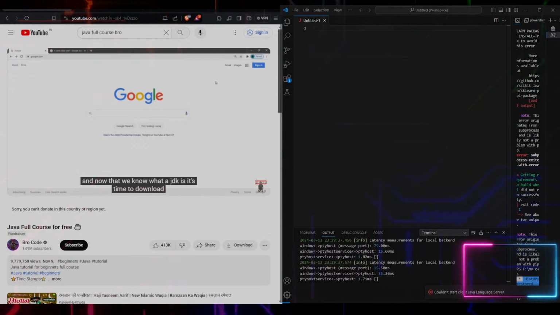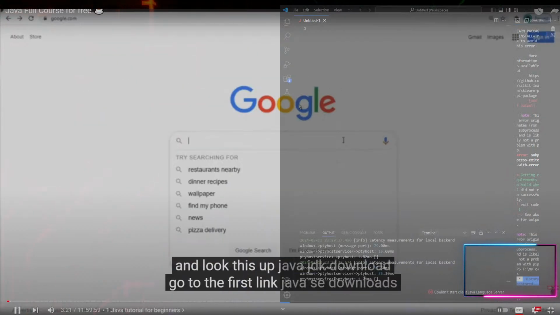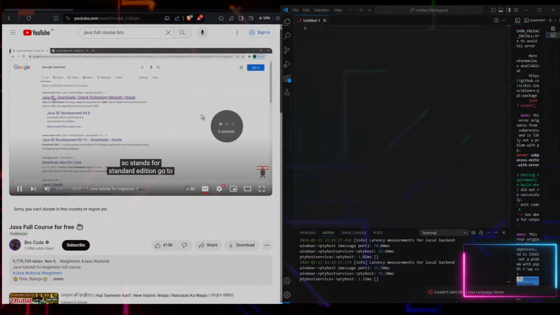And now that we know what a JDK is, it's time to download one. So open up the internet and go to any search engine and look this up. Java JDK for Windows.